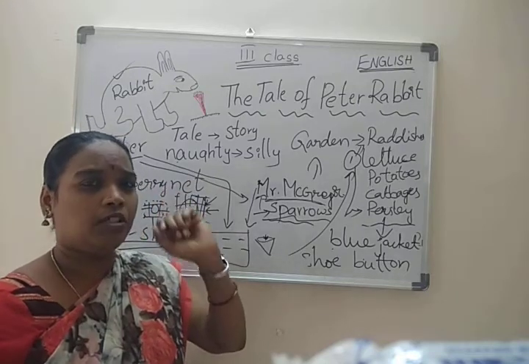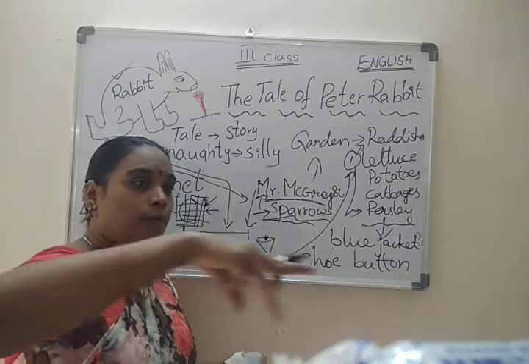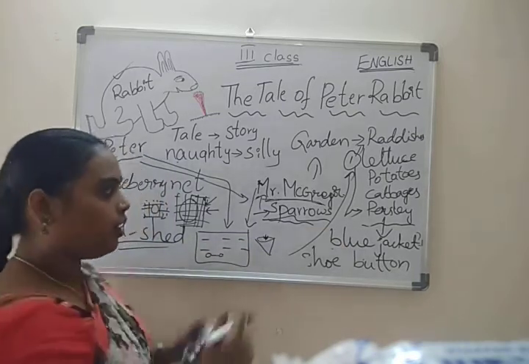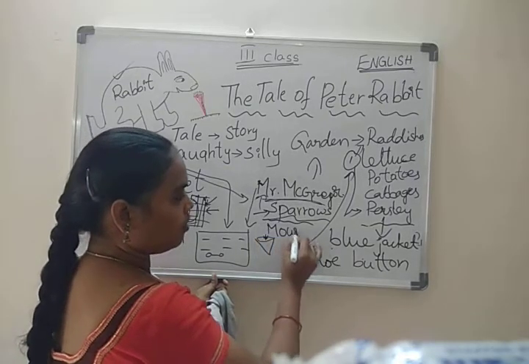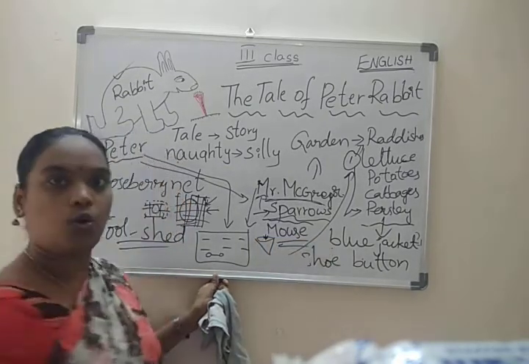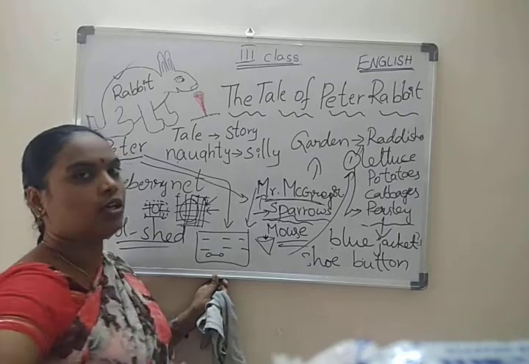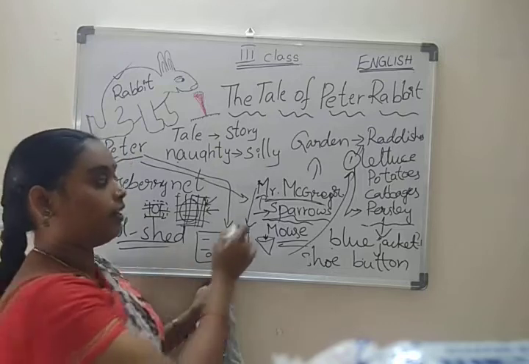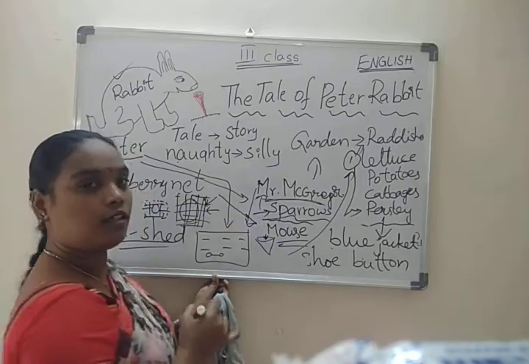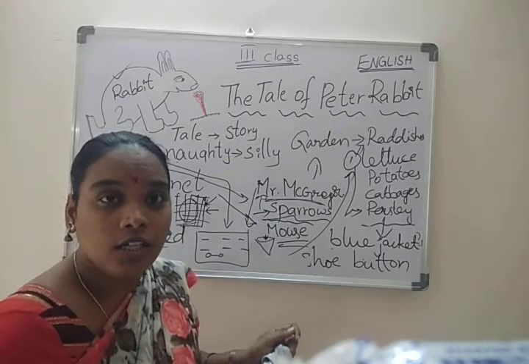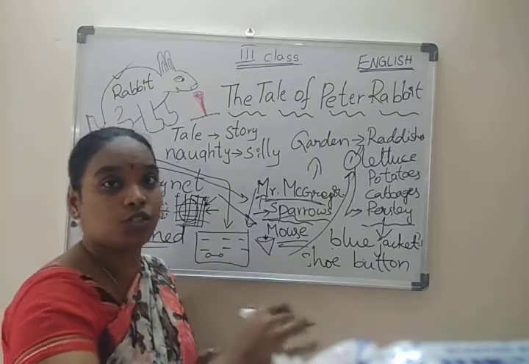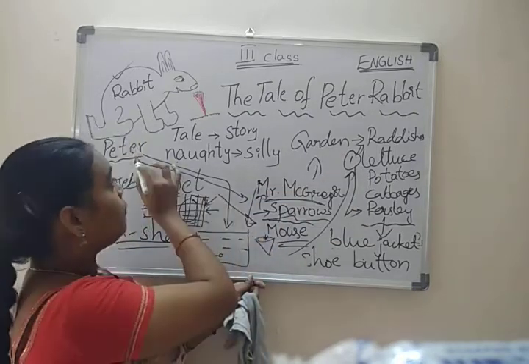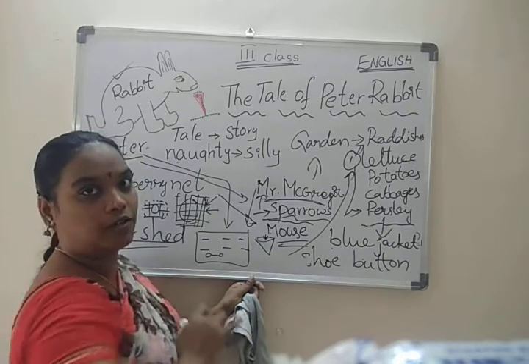Tears came out. Then one old mouse passed on the way. Peter got a hope and asked for help. Mouse, is there another way to escape from here or to reach the gate? Peter asked the mouse.